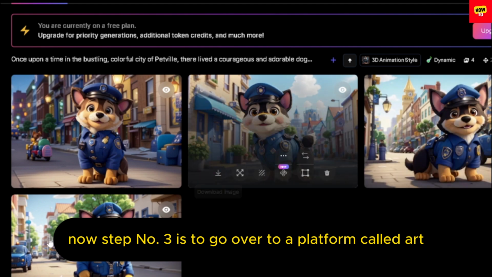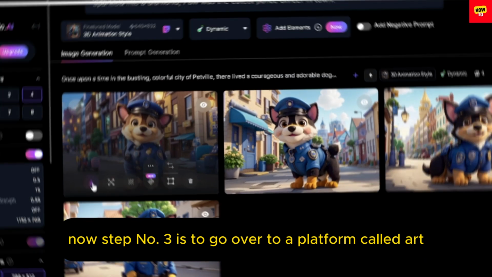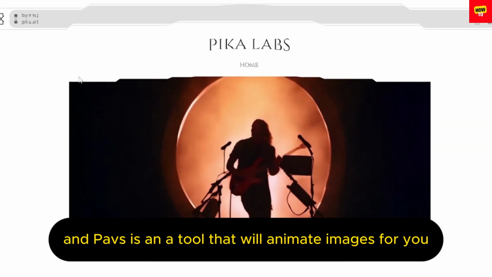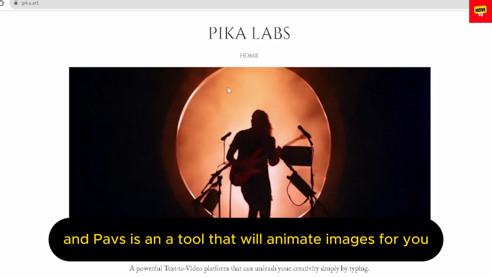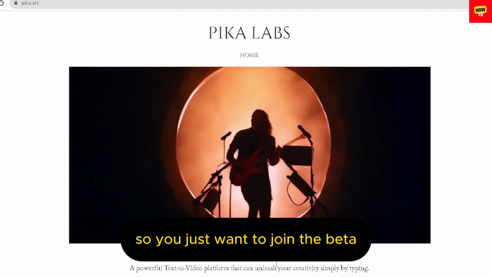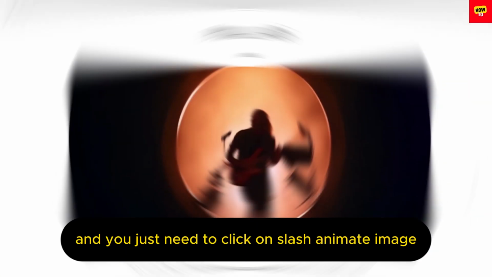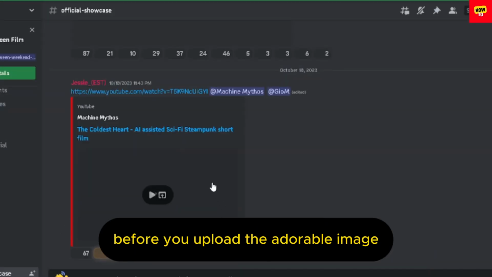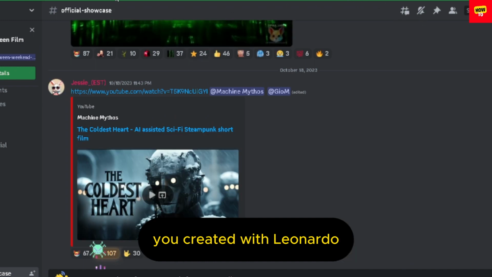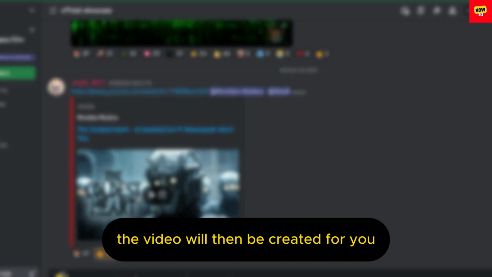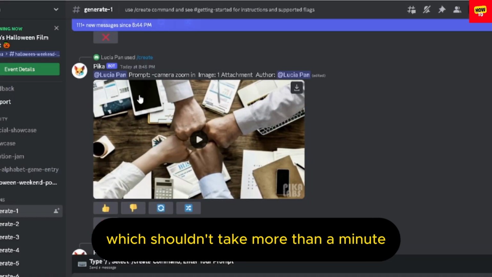Now step number 3 is to go over to a platform called Pika Labs, an AI tool that will animate images for you, so you just want to join the beta. And you just need to click on /animate image before you upload the adorable image you created with Leonardo. The video will then be created for you, which shouldn't take more than a minute.